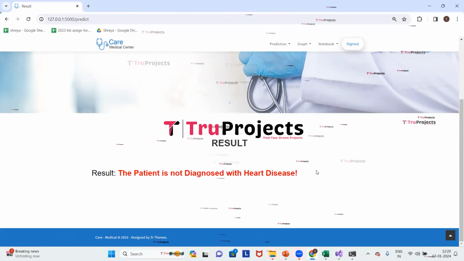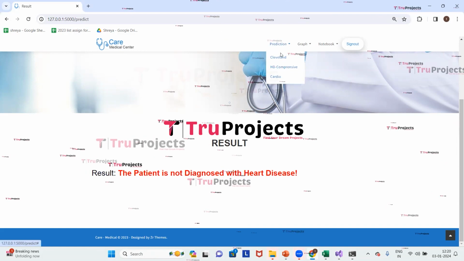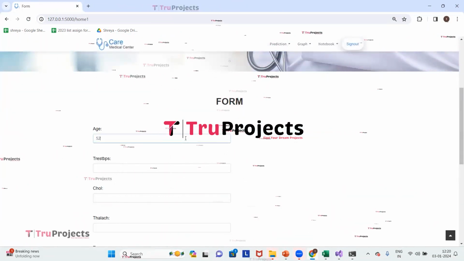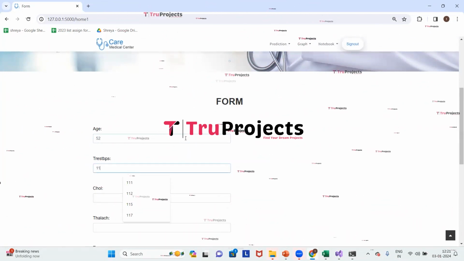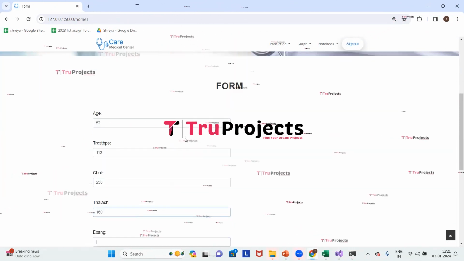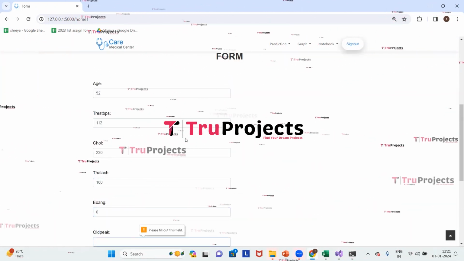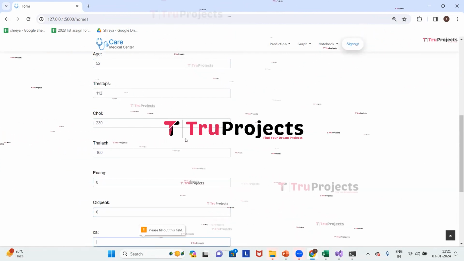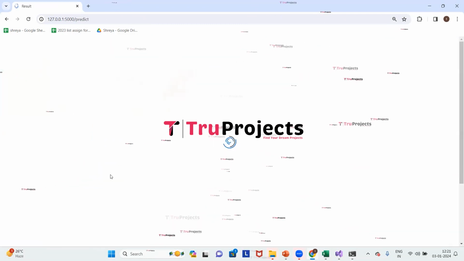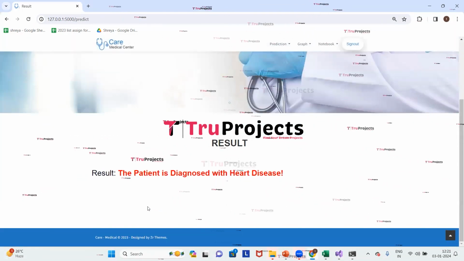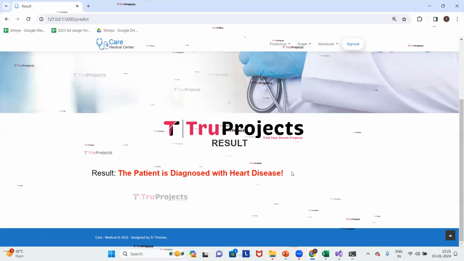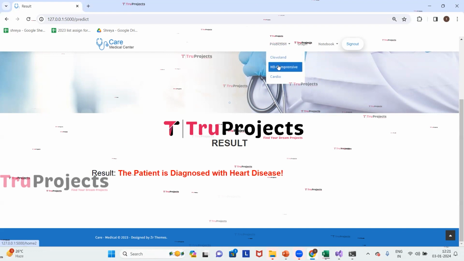Now we will enter another patient's parameters. For that, under prediction, click on Cleveland. Age is 52. Trestbps is 112. Cholesterol is 230. Thalach value is 160. Exang is 0. Oldpeak is 0. CA value is 1. Thal is 0. Now click on predict. Here we got the prediction as the patient is diagnosed with heart disease. Now we will do the prediction for the dataset which is HD comprehensive.